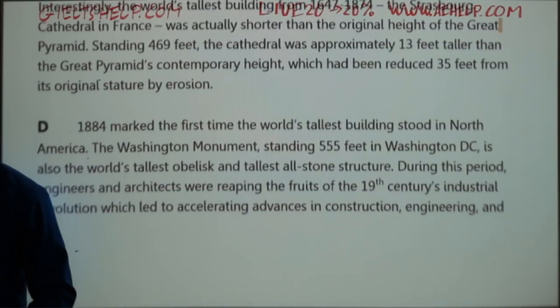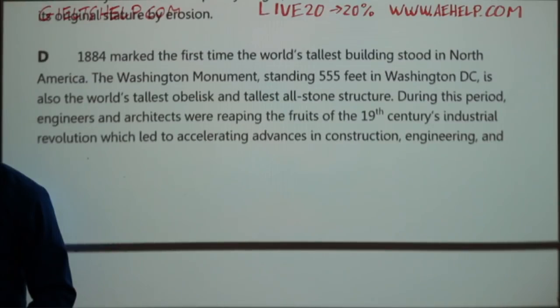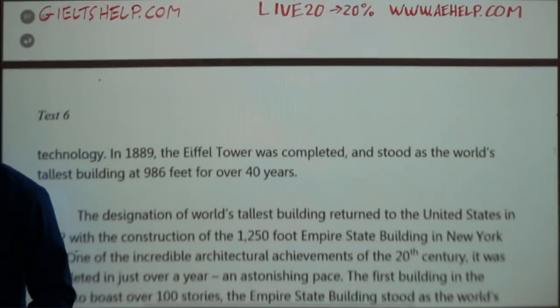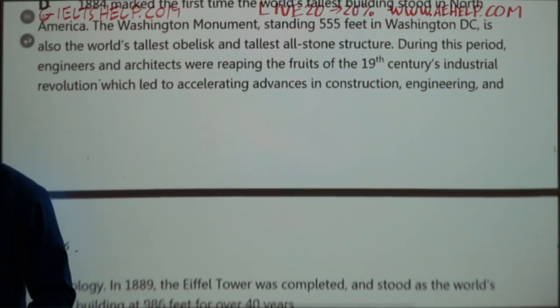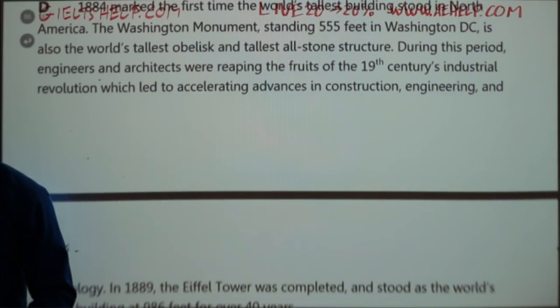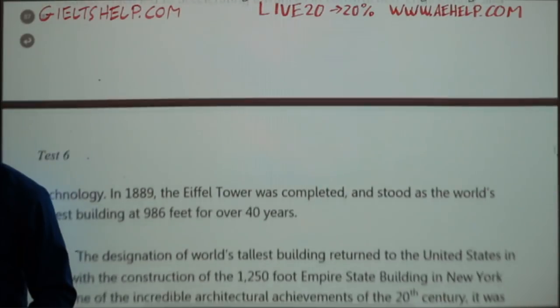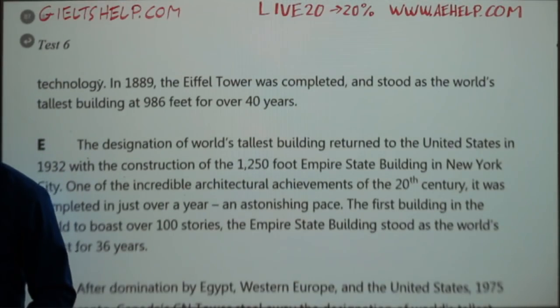The Washington Monument, standing 555 feet in Washington, D.C., is also the world's tallest obelisk and tallest all-stone structure. During this period, engineers and architects were reaping the fruits of the 19th century's Industrial Revolution, which led to accelerating advances in construction, engineering, and technology. In 1889, the Eiffel Tower was completed and stood as the world's tallest building at 986 feet for over 40 years.